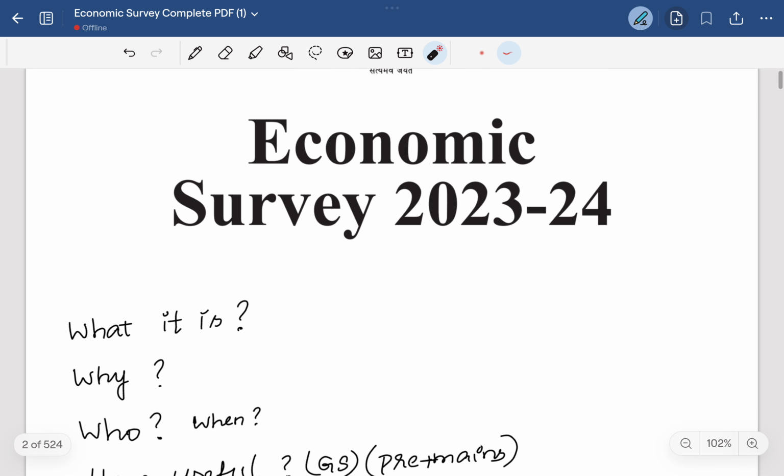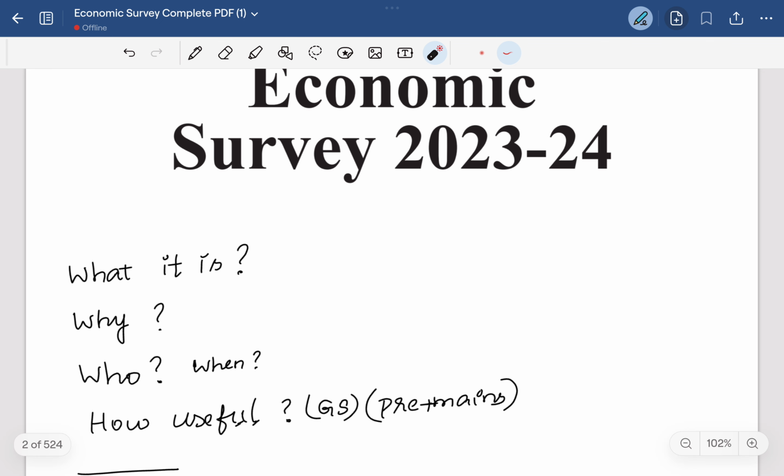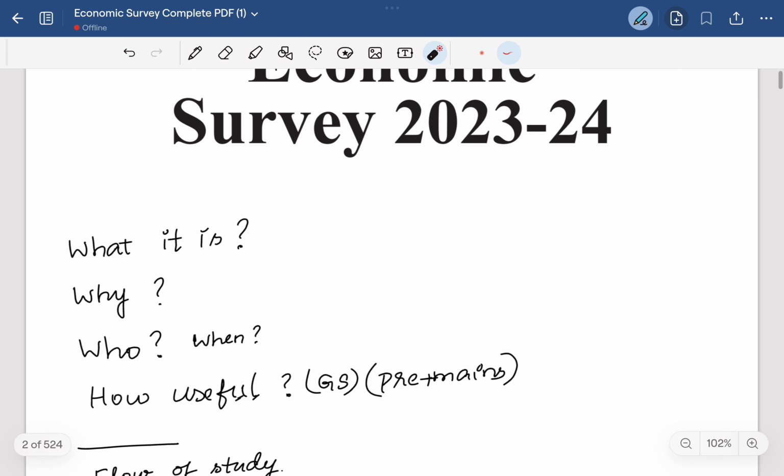The economic survey is the basic document which says about the status of the economy in the previous year, that is the financial year of 2023-2024, in the sense from April 1st of 2023 to March 31st of 2024. Why is it published? It's published as a document which says about the track record of the economy in the past year.